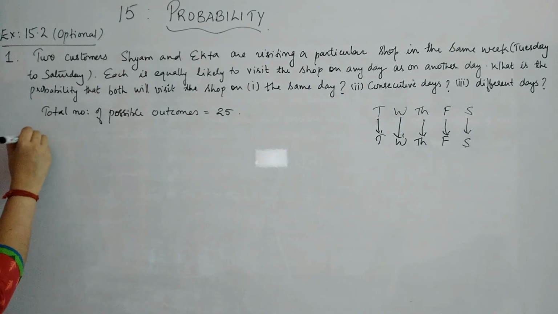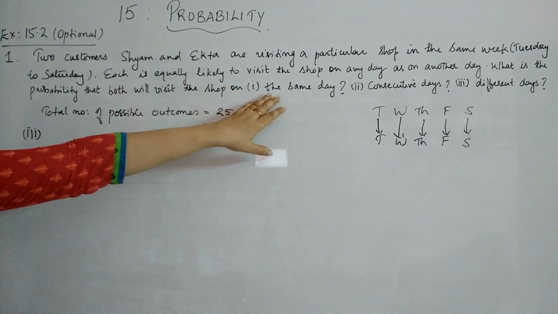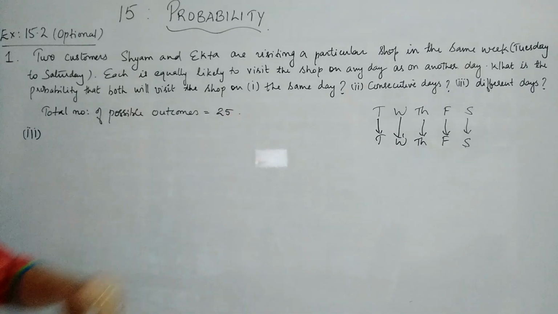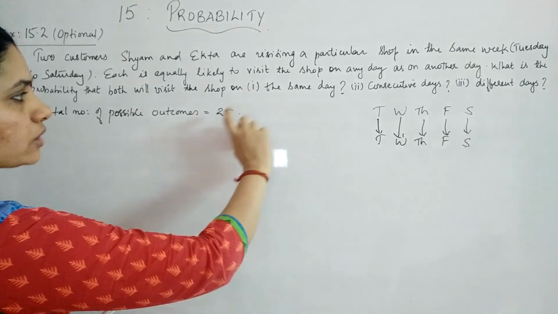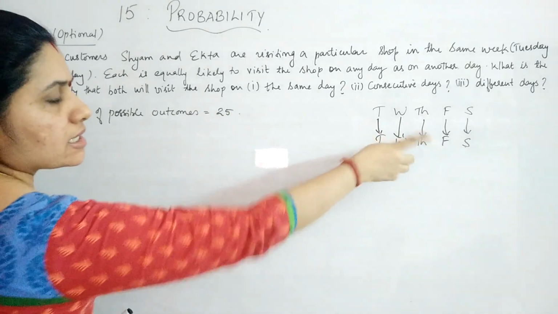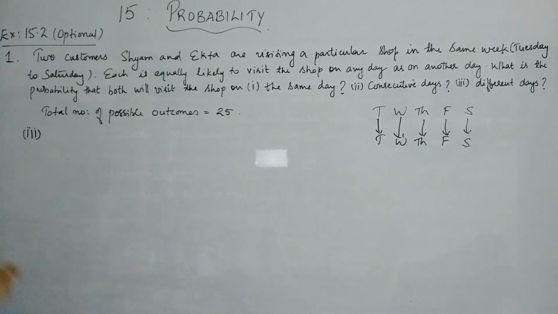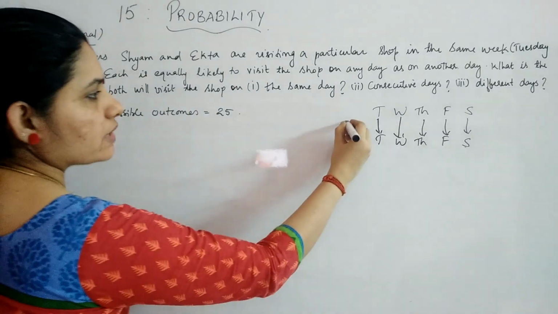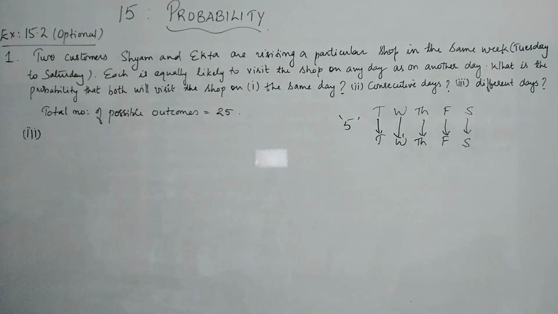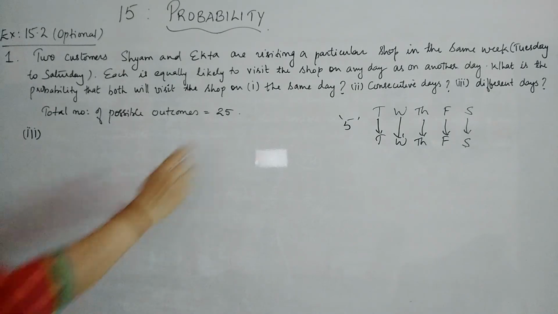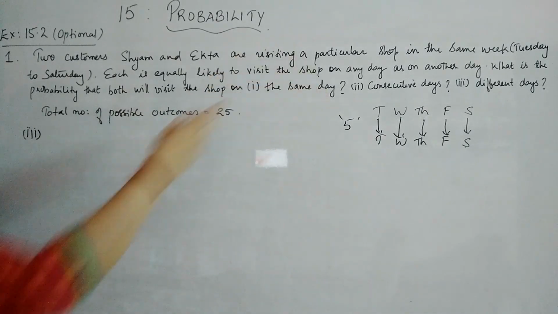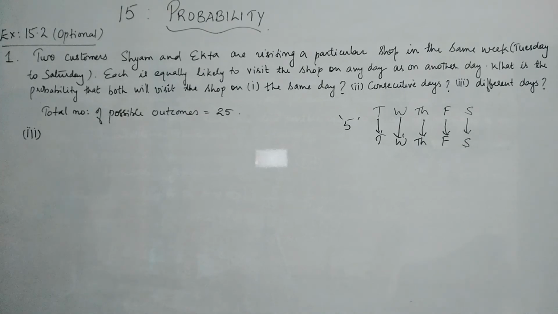Now for the third subdivision, that is they visit on different days. For that, the easy thing is, since you know the probability for the same day was 5 by 25. So the total outcomes are 25, and for the same day you were getting the options Tuesday, Tuesday, Wednesday, Wednesday, Thursday, Thursday, Friday, Friday, Saturday, Saturday. That is 5 options you were having. So it was 5 by 25, which is 1 by 5. That you have done in the first subdivision. So it will be easy for you to find out the probability for different days.